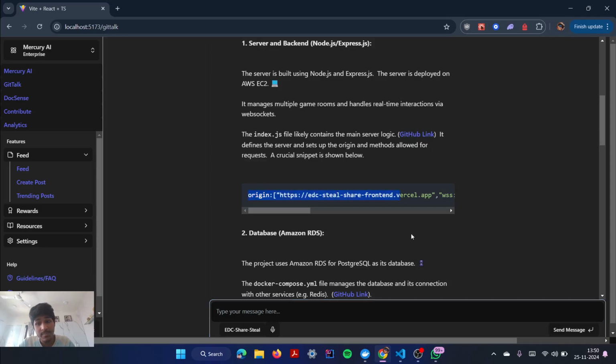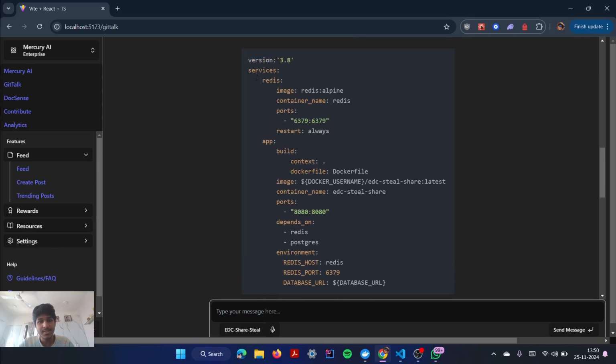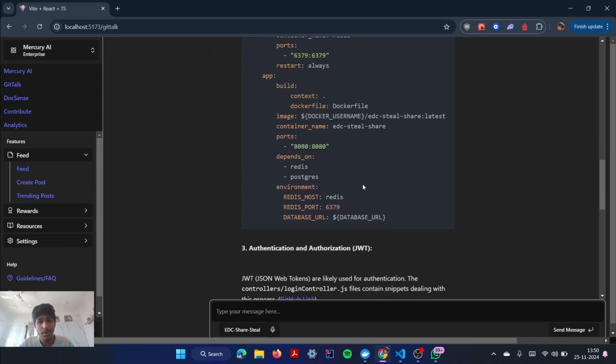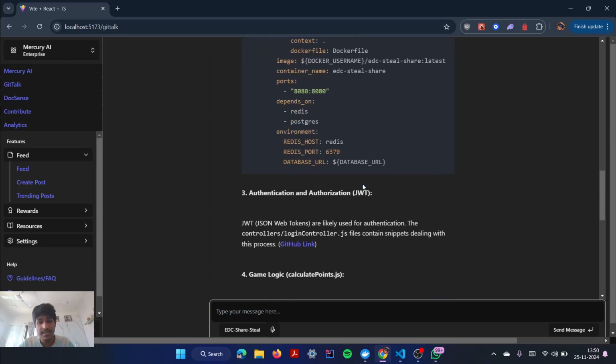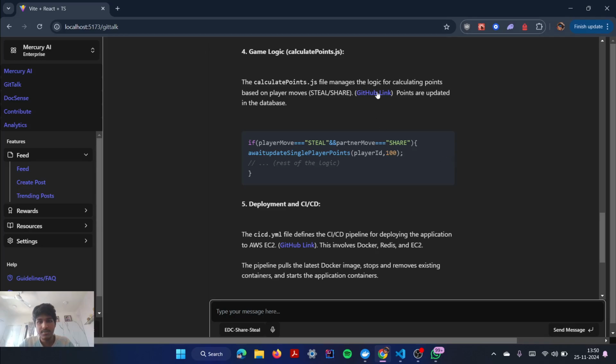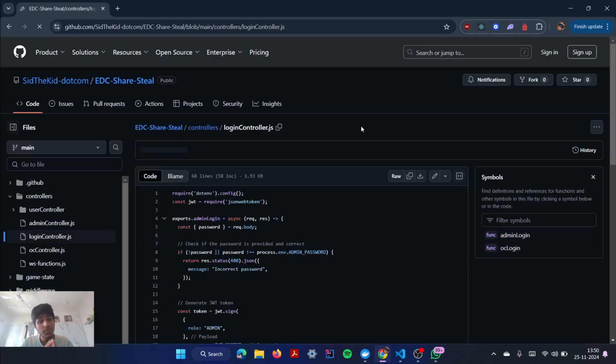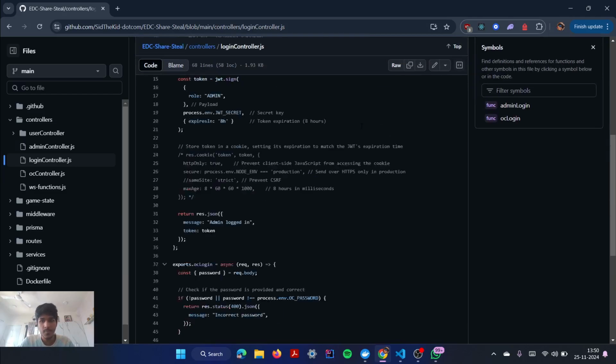It also gives code snippets in this way. Look at this. What are the services, the Docker compose files. It also gives you GitHub links. So if I am to click on a GitHub link, JWT authentication, I will go to that specific page on GitHub where it is hosted. It is so easy to navigate.